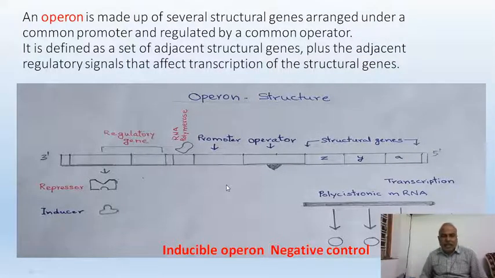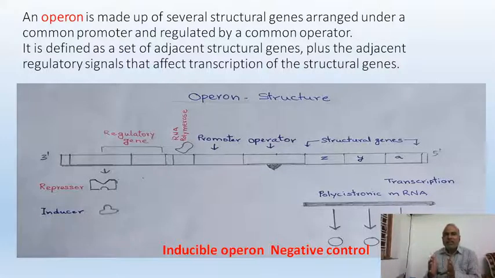Friends, let us understand what the components of an operon are. These are nothing but a cluster of genes, as we discussed. Diagrammatically we represent it with small boxes, because we cannot draw the actual diagram of the gene. An operon is made up of several structural genes arranged under a common promoter and regulated by a common operator.